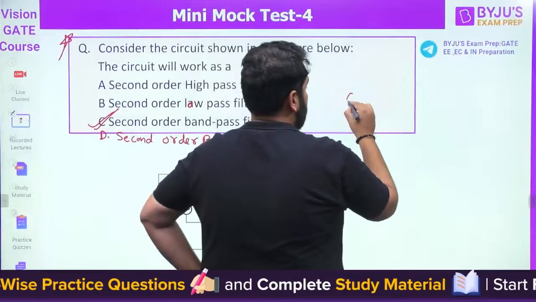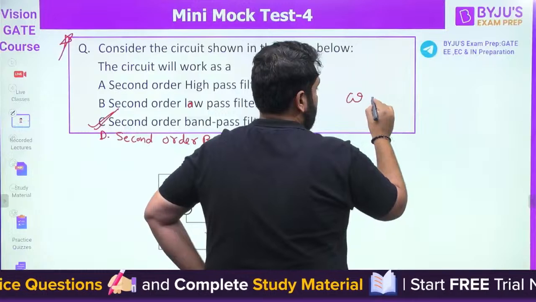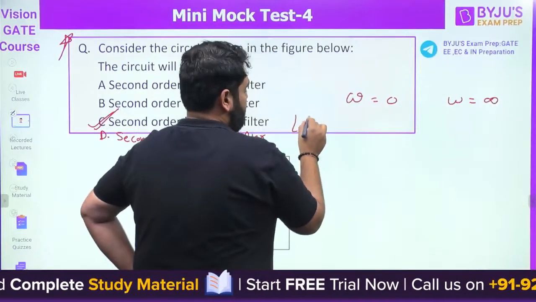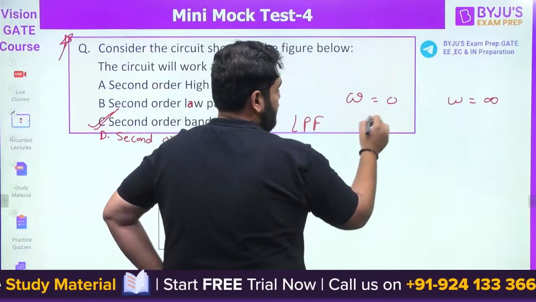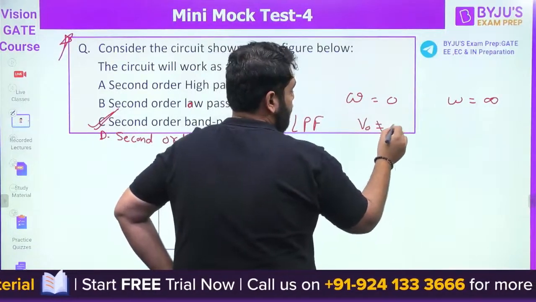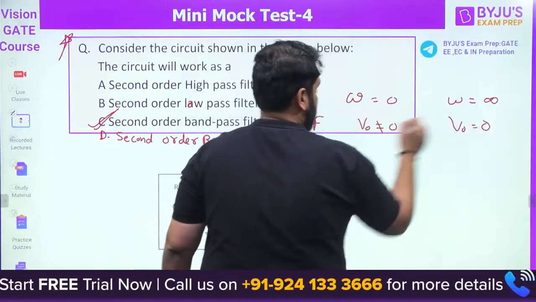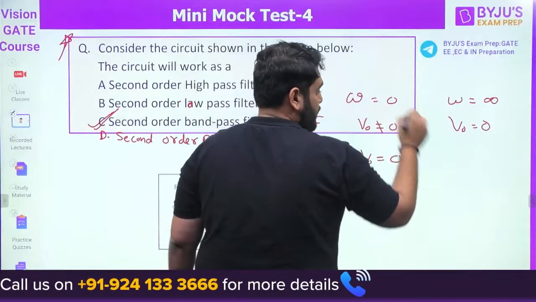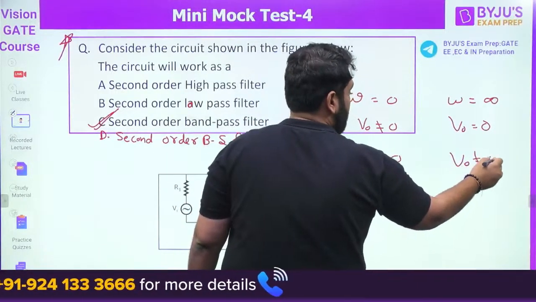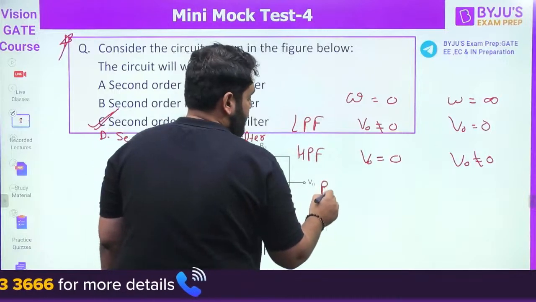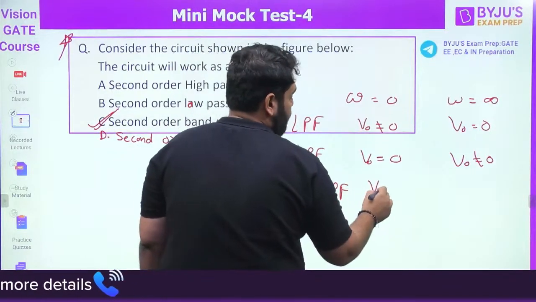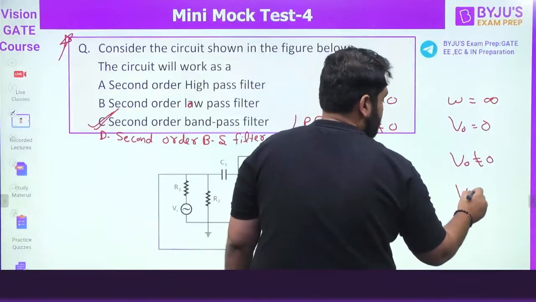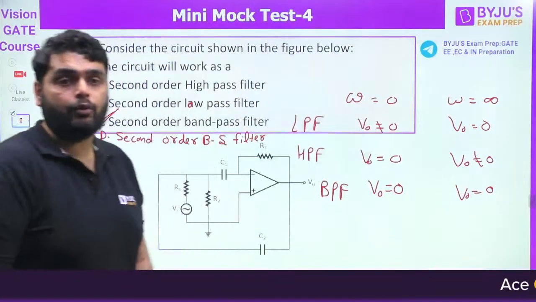Always remember, for omega equal to 0 and omega equal to infinity: for the low pass filter, the output voltage is not equal to 0 at omega equal to 0 and equal to 0 at infinity. For the high pass filter, the output voltage is equal to 0 at omega equal to 0 and not equal to 0 at infinity. For the band pass filter, the output voltage is equal to 0 at low frequency and also equal to 0 at high frequency.